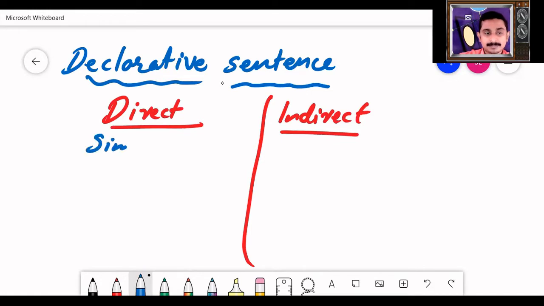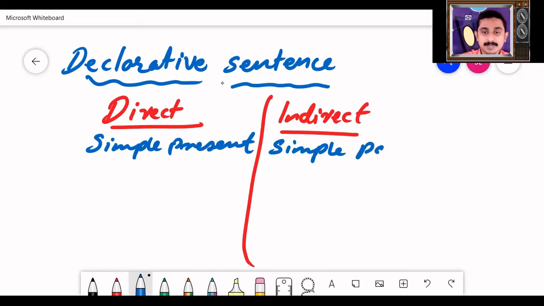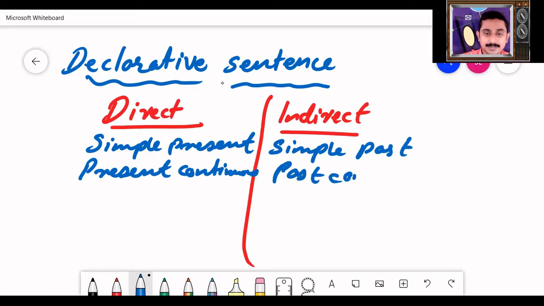Simple present. Simple present tense will become simple past in indirect speech. Present continuous becomes past continuous. Present perfect becomes past perfect. In this manner, tenses change.